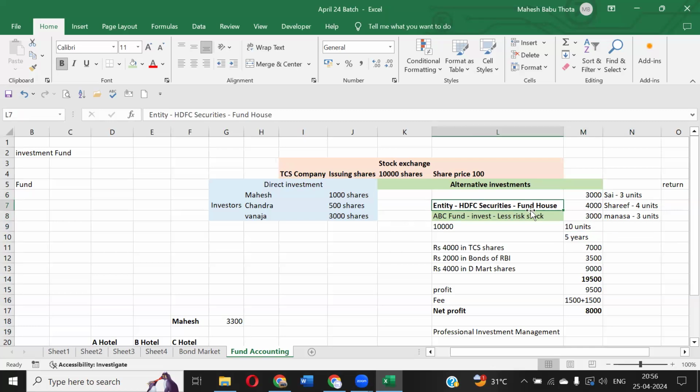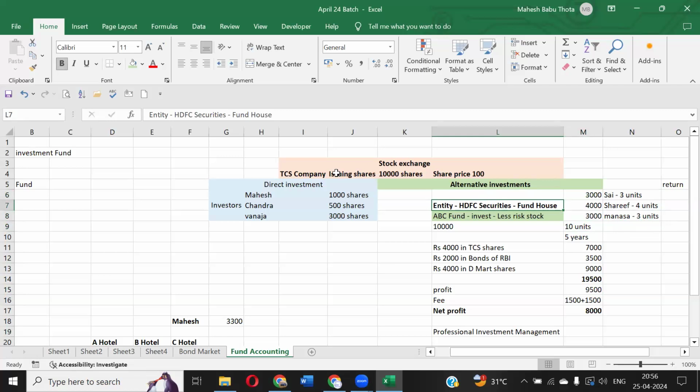We have to think from HDFC Securities' side only, not from these persons. Forget about these persons. Thousands of persons will be there. Sai, Sharif, Manasa. A lot of persons will be there. I don't need to talk about all these persons. Yes, sir. I'm going to account the transactions from the investor perspective. We are thinking from the investor's perspective.